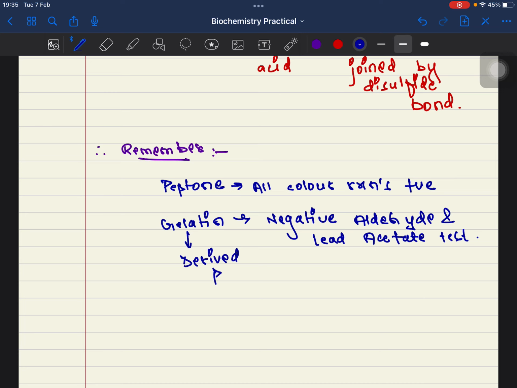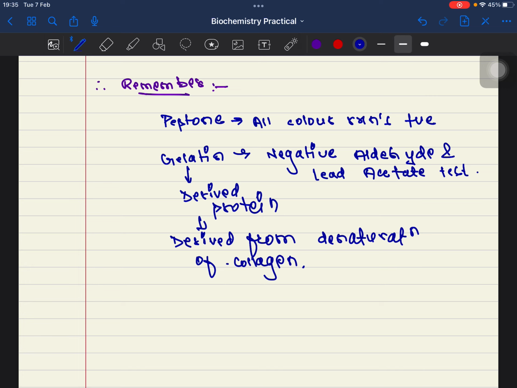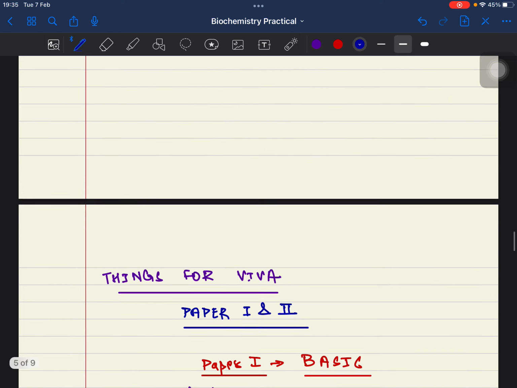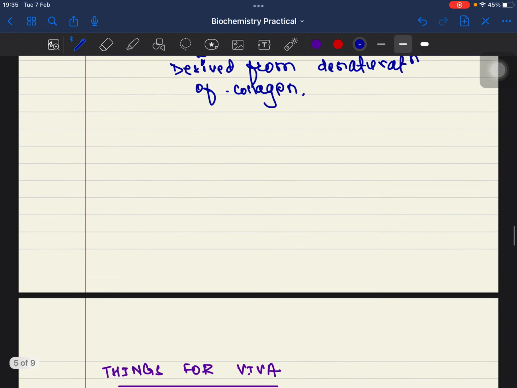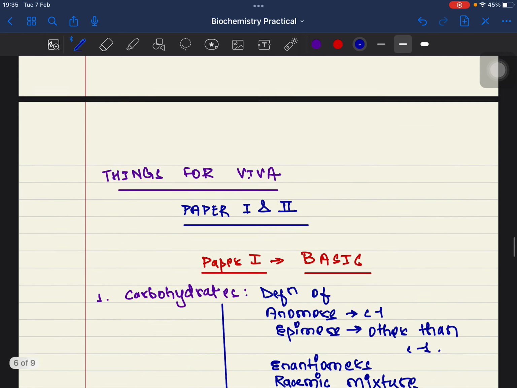Now, why is it called a derived protein? Do you know that? Because it is derived from denaturation, or we can call it denaturation of which protein molecule? Of collagen. I know my handwriting is atrocious, plus please be cooperative with it. Now see, if you guys know these things, you can almost do good in your examination of identification.